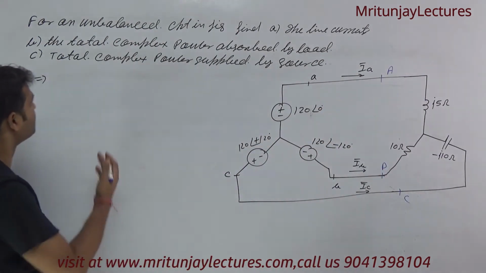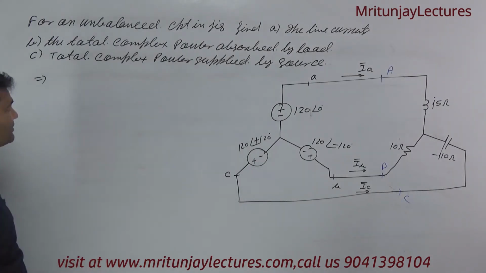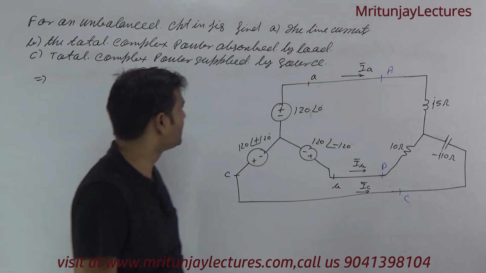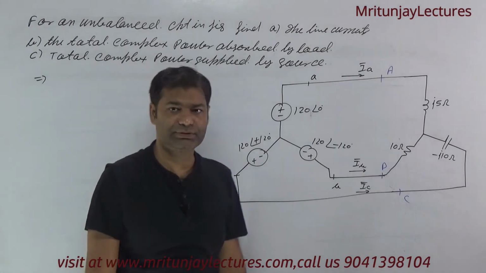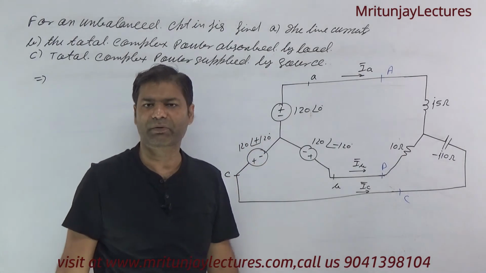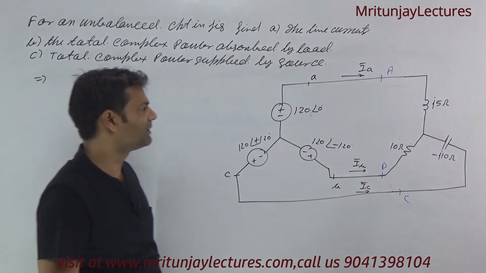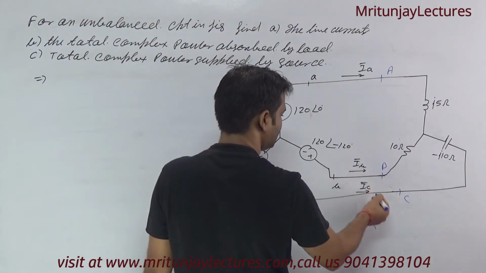And after that total complex power absorbed by load, and last one, total complex power supplied by source. After that all powers are summed. So first of all determine current, that is IA, IB and IC.